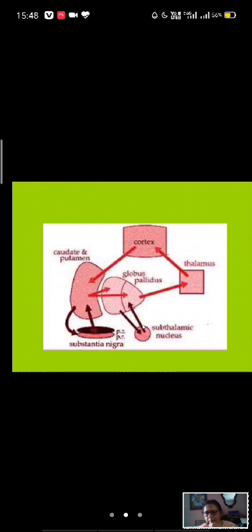Similarly, from the cortex to the caudate nucleus, to the lenticular nucleus, to the thalamus, and to the cortex. The lenticular nucleus and caudate nucleus send information to the substantia nigra and the subthalamic nuclei. They in turn return the impulse to the lenticular nucleus, and through this pathway the circuit goes on. Is it okay? Is the circuit understood or not?